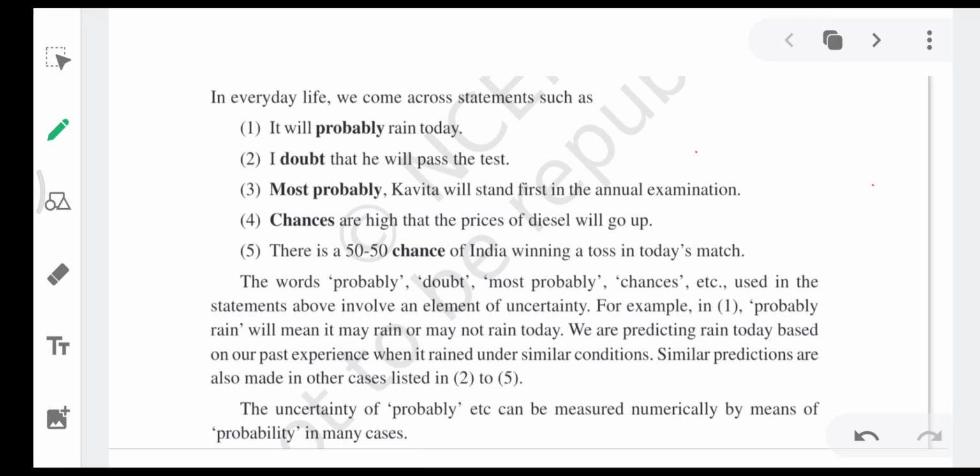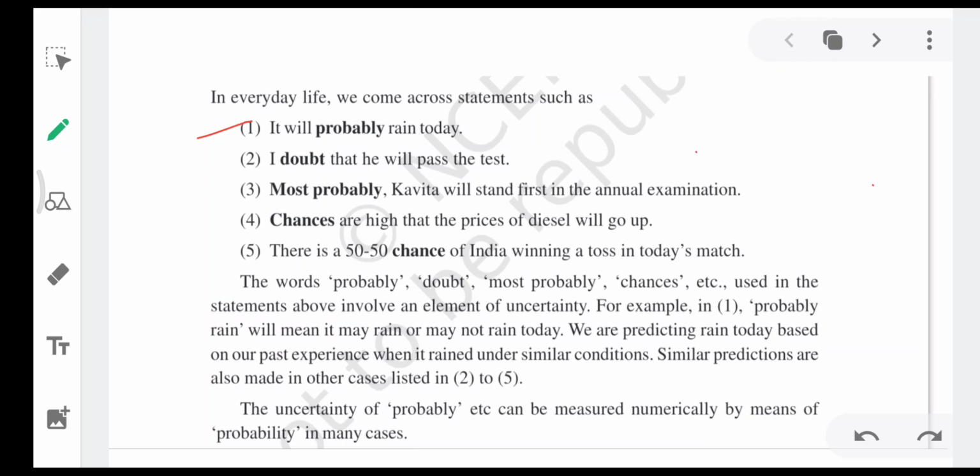In everyday life, we come across statements such as, "It will probably rain today." You might have heard this in news channels when they show the weather forecast. They say probably it may rain, chances of rain. Nobody can say that it will surely rain today, isn't it? Because it's not in our hands, so we can just make predictions. Most probably, least probably, this may happen, that may happen.